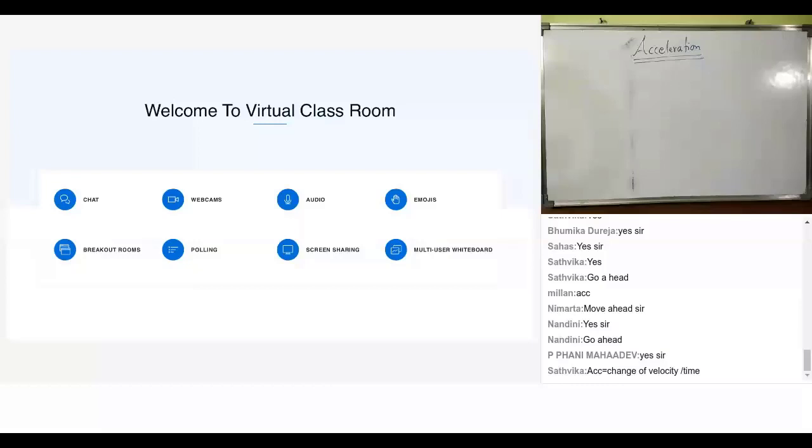Rate of change of velocity. Satvika is very confident about these things, right? Okay. So what is acceleration? Acceleration is rate of change in velocity.